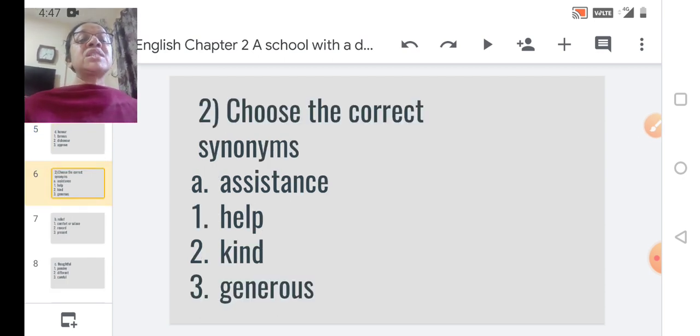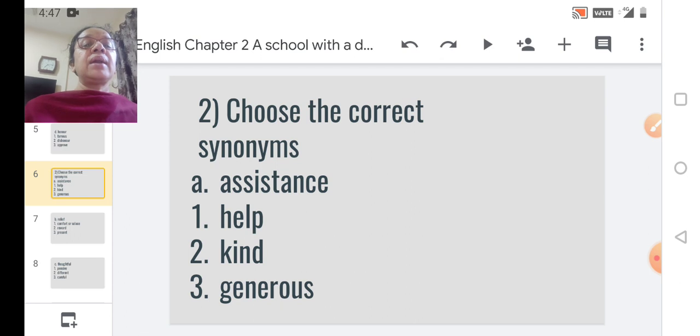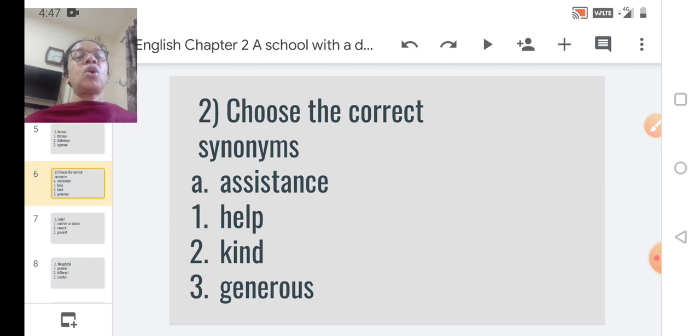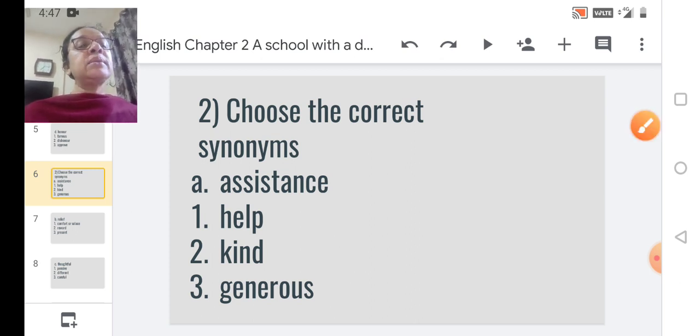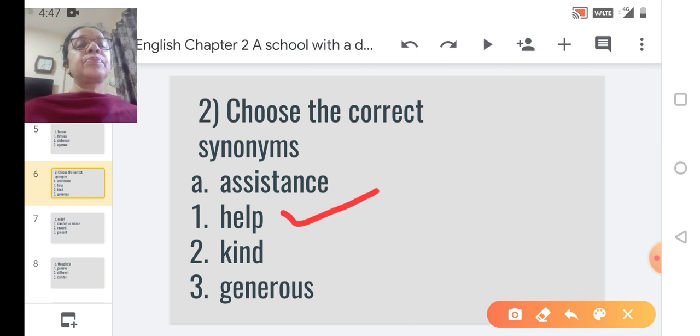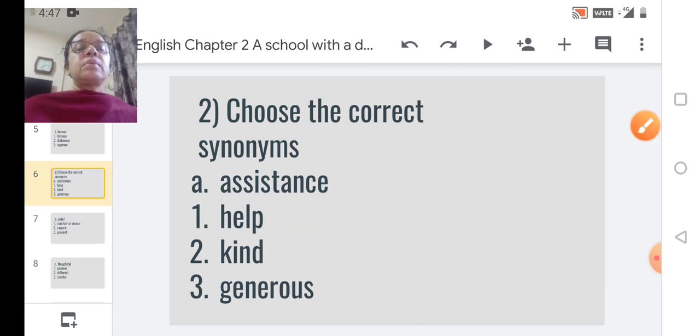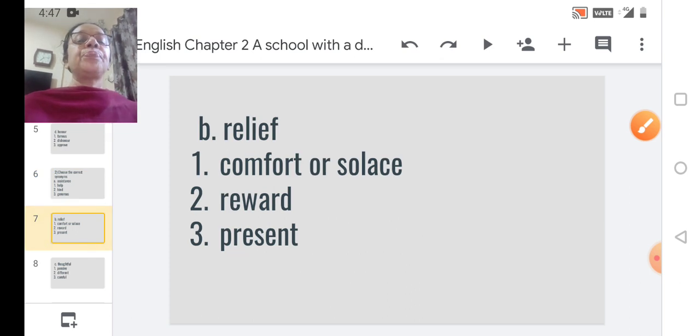Choose the correct synonyms. Now synonyms means the same word, similar meaning word. The first one is assistance. The options given are 1 help, 2 kind, 3 generous. Assistance means helping somebody, so the similar word is the first one, that is help. We move to the next.